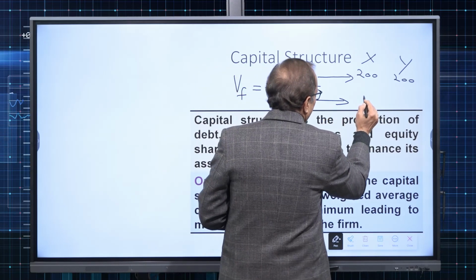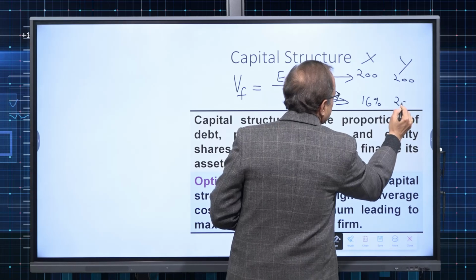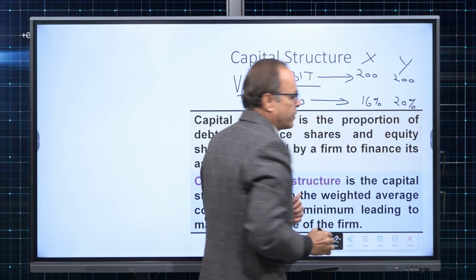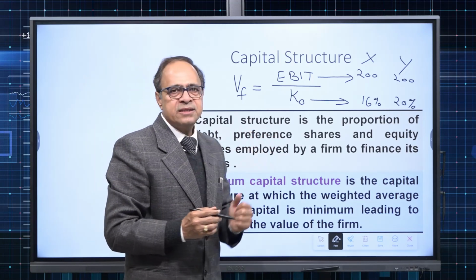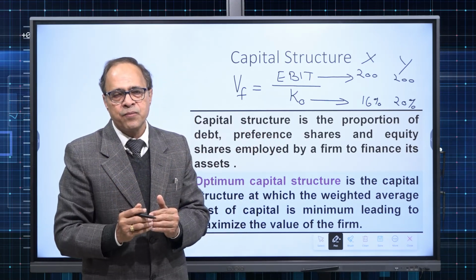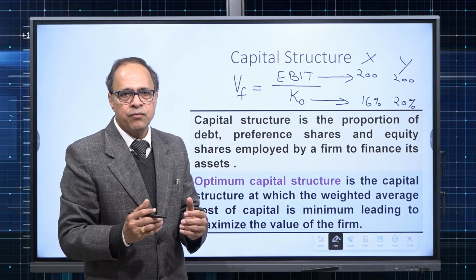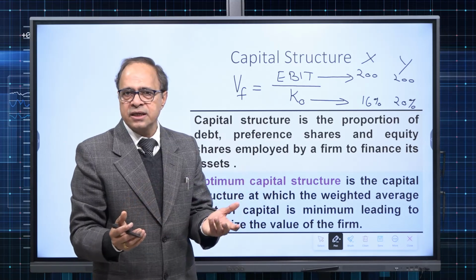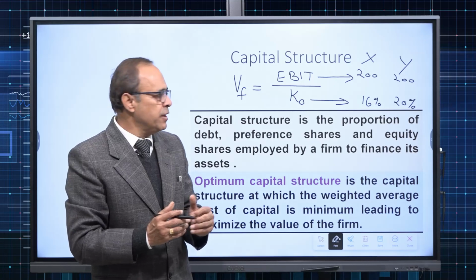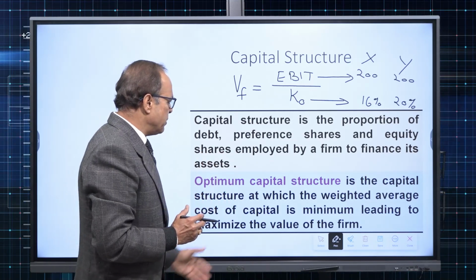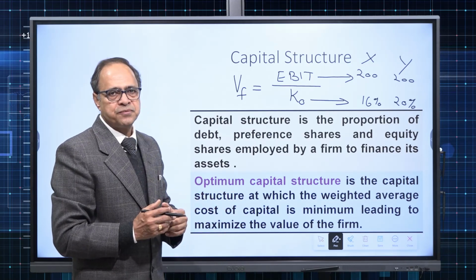So let us say overall cost of capital of this company is 16%, or for this company is 20%. The reason may be anything. Either company X is getting a loan at a better bargain, company Y is getting a loan at a poor bargain, or one is leveraged, another is unleveraged. I am not disclosing it right now, because I have taken a hypothetical example to explain the relationship between overall cost of capital and value of the firm.